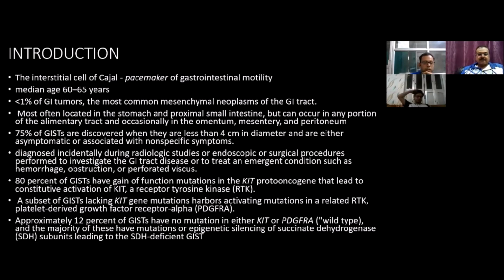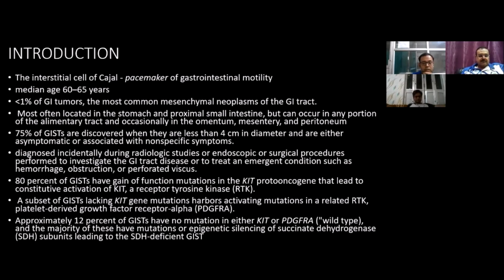It is most often located in the stomach and proximal small intestine, like the duodenum, but can occur in any portion of the alimentary tract, starting from esophagus to rectum. And occasionally, it is also found in omentum, mesentery and peritoneum, which are thought to have been pedunculated from the GI tract and separated. The origin is actually thought to be the interstitial cells of Kajal, which are found only in the GI tract.